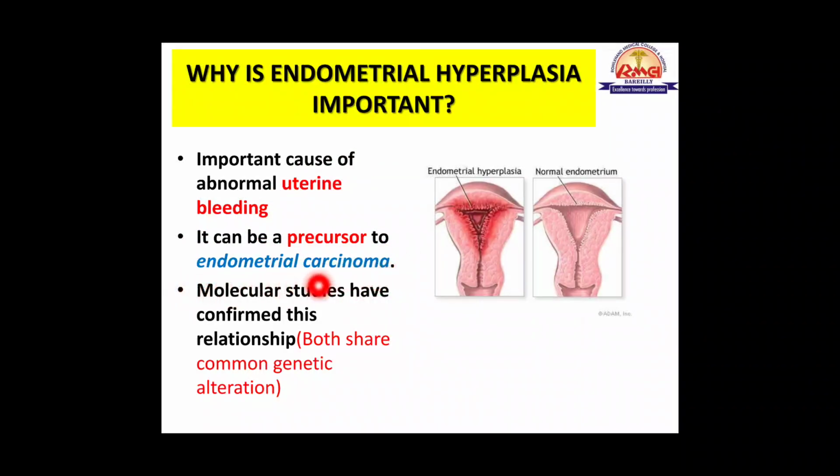So this point is very important, that endometrial hyperplasia can lead to certain types of endometrial carcinomas, and this fact also has a molecular basis, because in both endometrial hyperplasia and endometrial carcinoma there are certain common genetic alterations.